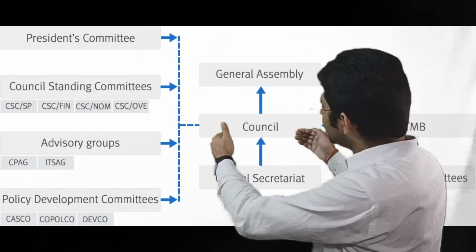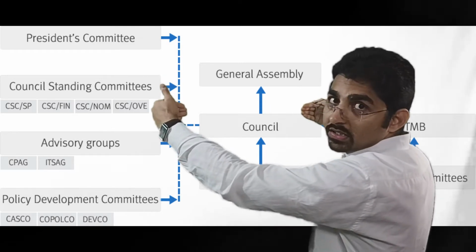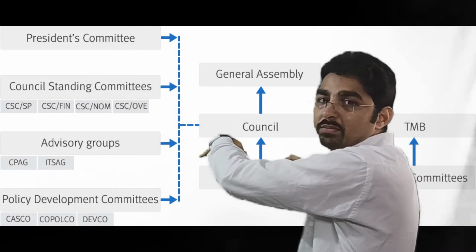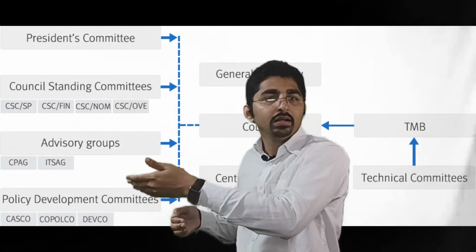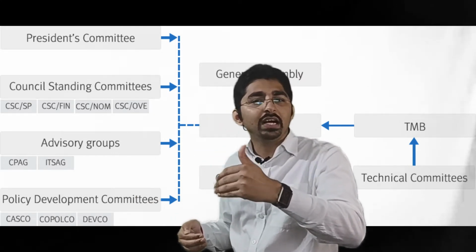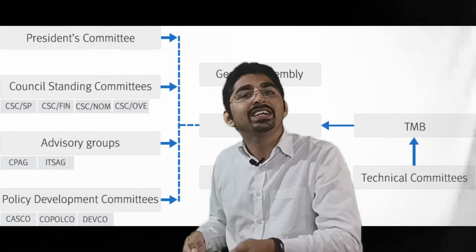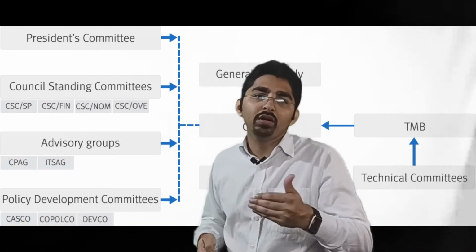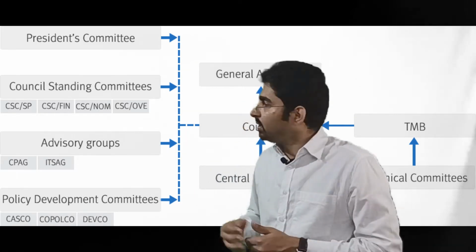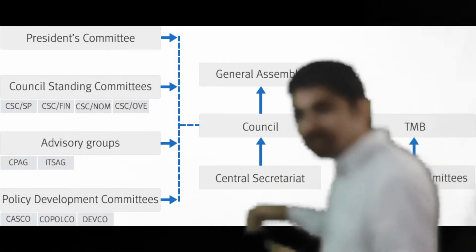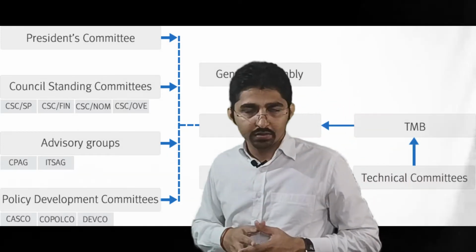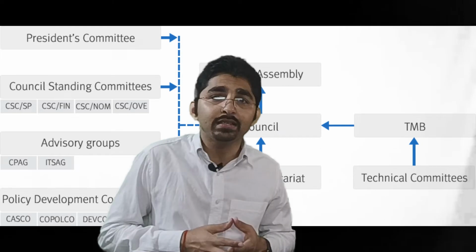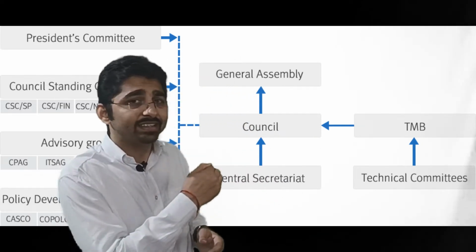Two of them will report to the Council. The first, from where the reporting will be coming, is the President's Committee. This President's Committee advises the Council Standing Committee, the advisory groups and the Policy Development Committee. From the other end, the TMB is going to report to this Council. So now I am going to discuss the roles and responsibilities of each hierarchy.